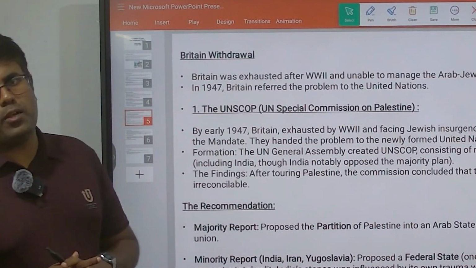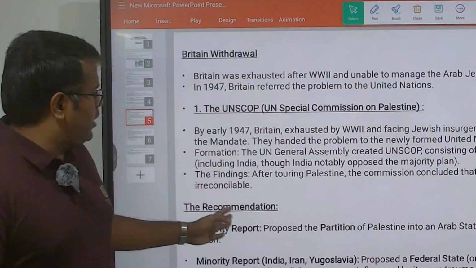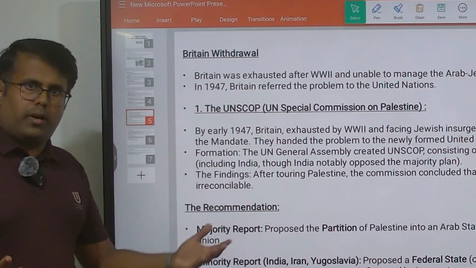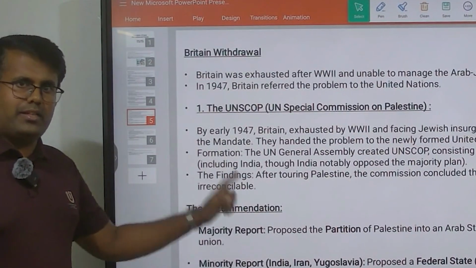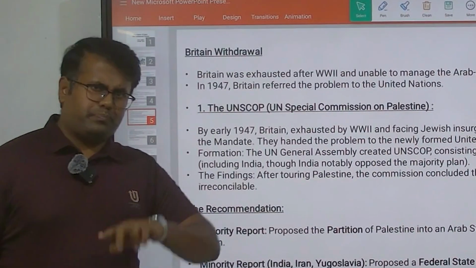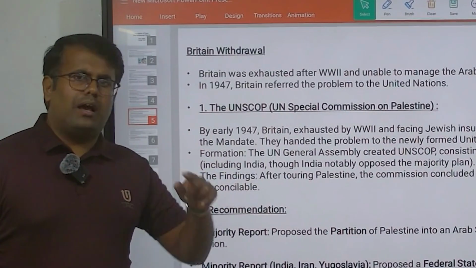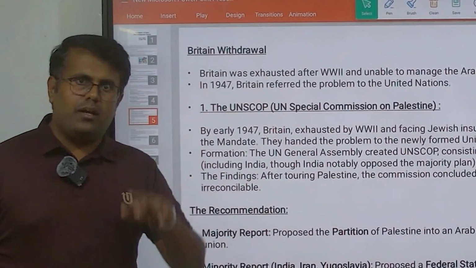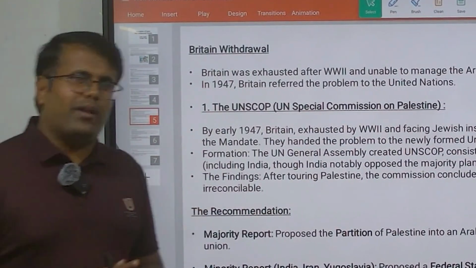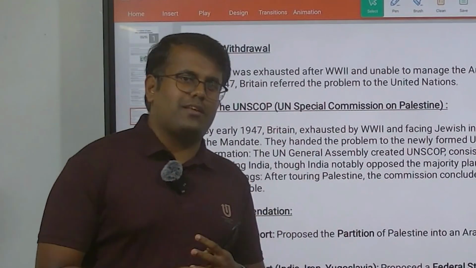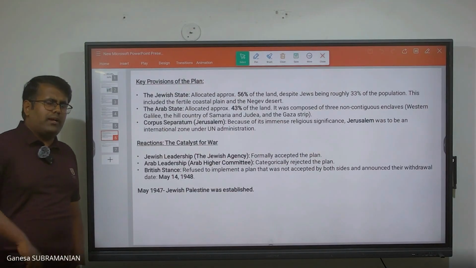And what was a subsequent development there was the majority report was voted upon, and it was taken into consideration that the region should be divided into two nations, that is, one the Arab Palestine and the other the Jewish state, right? But whether this happened, and what was the issue behind this, we will see in the next slide. What were the provisions of that majority report?